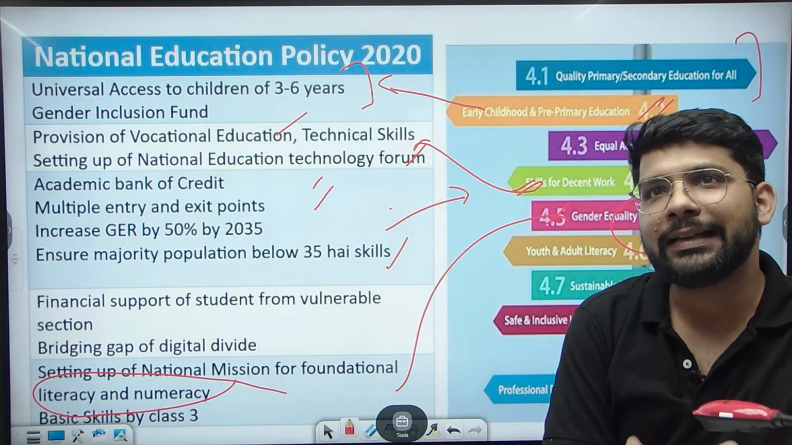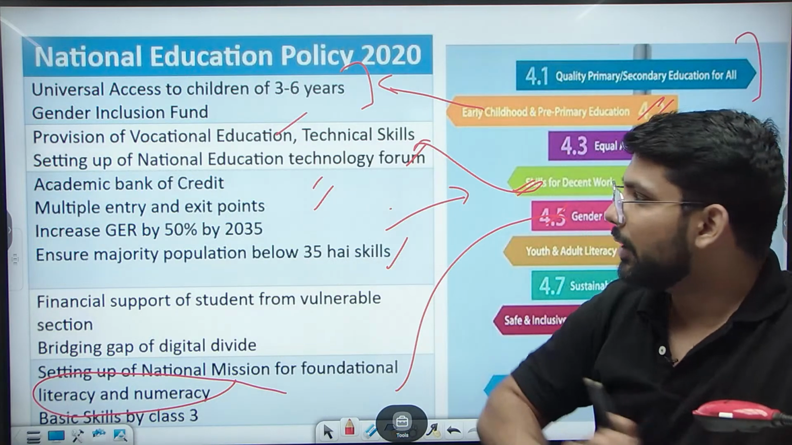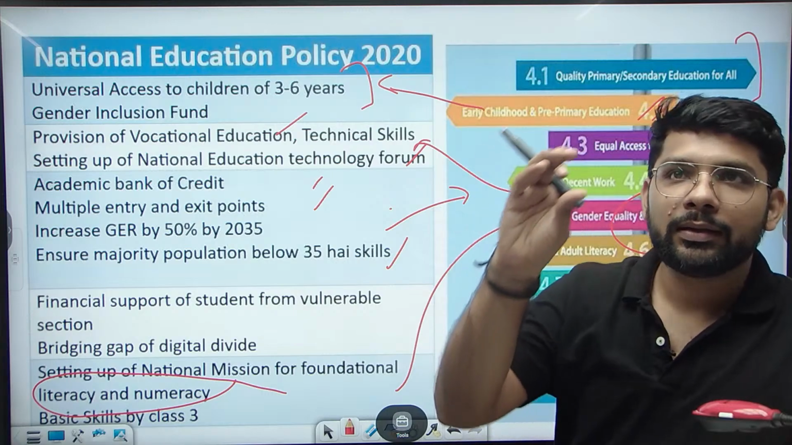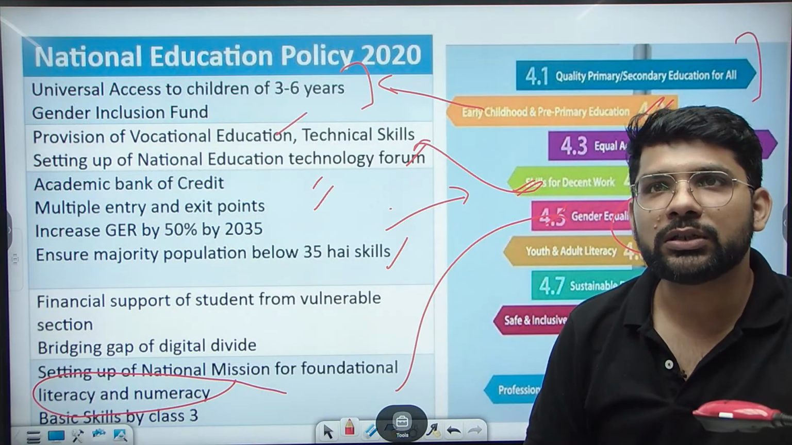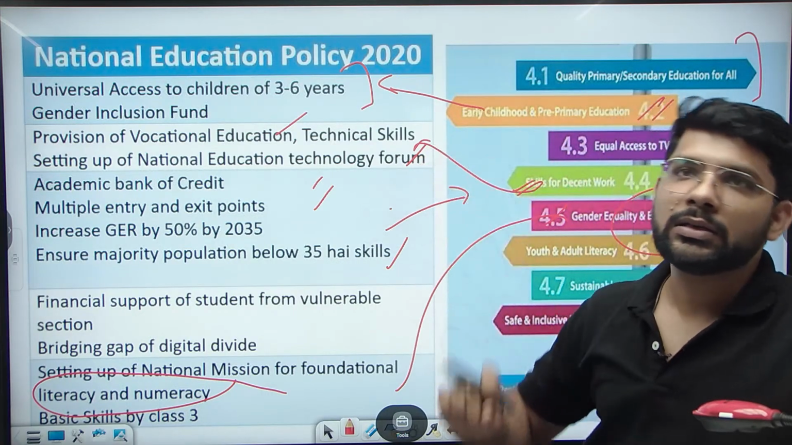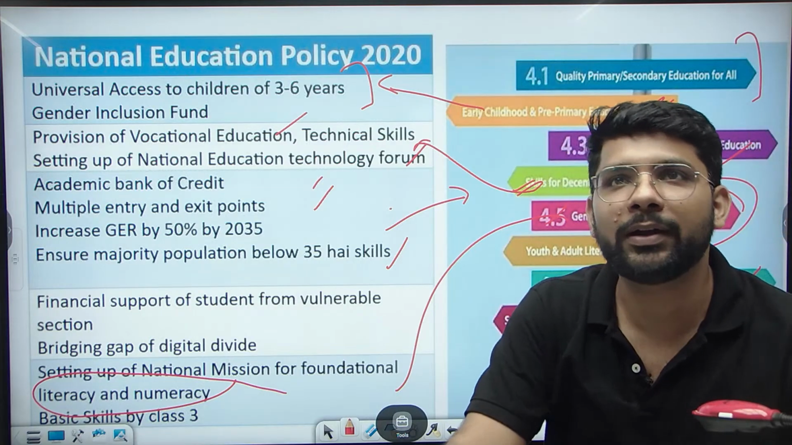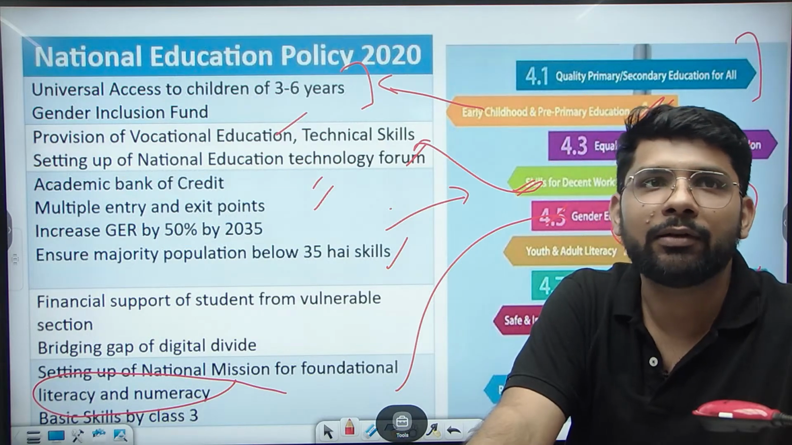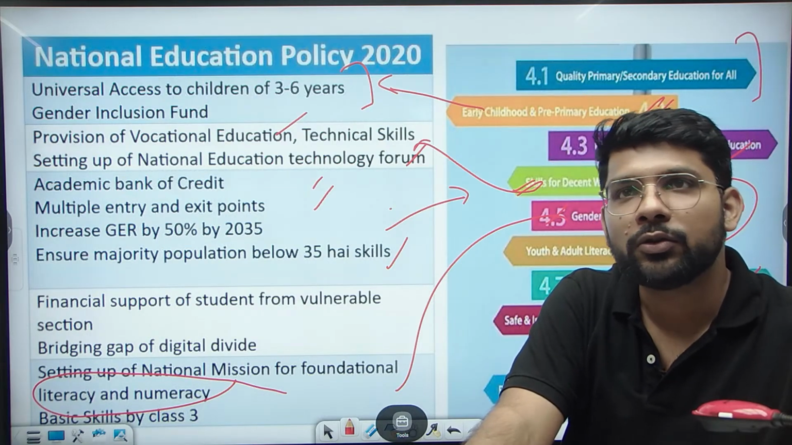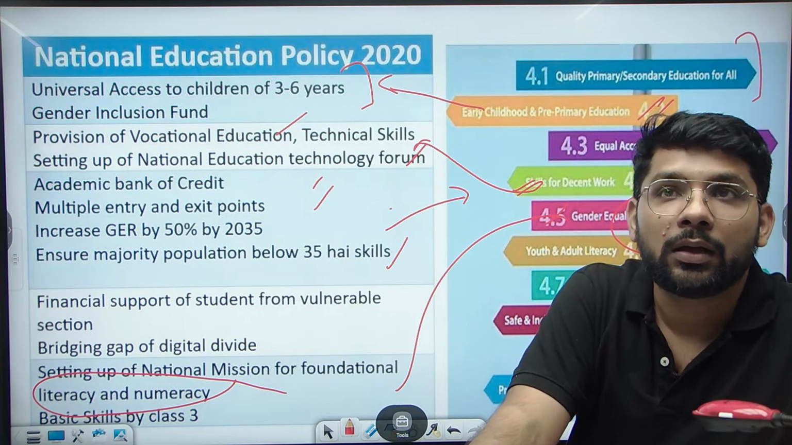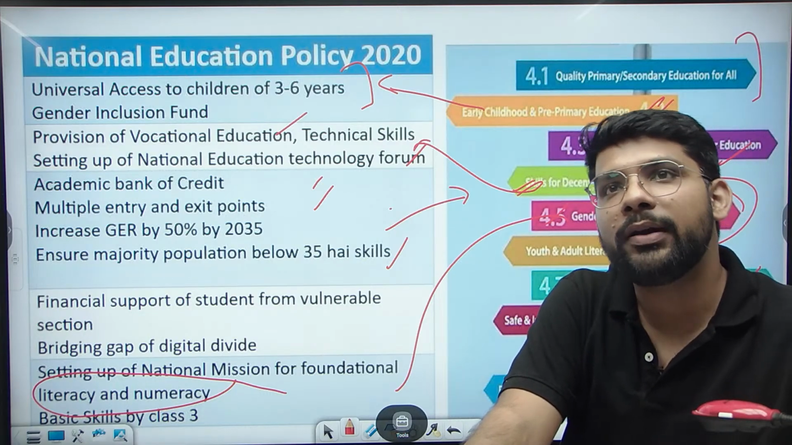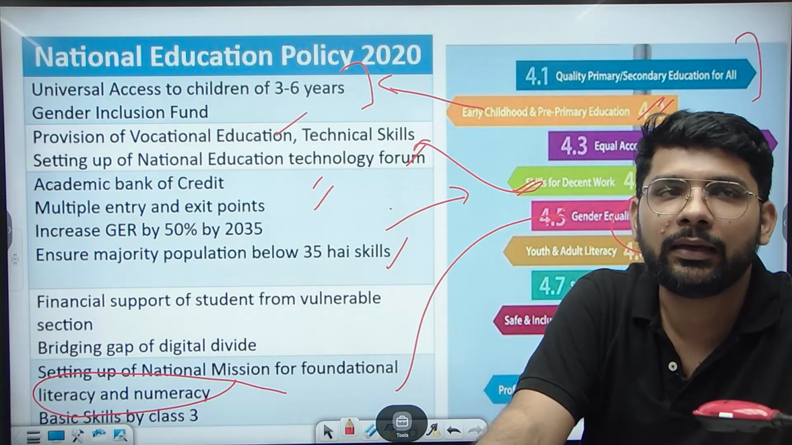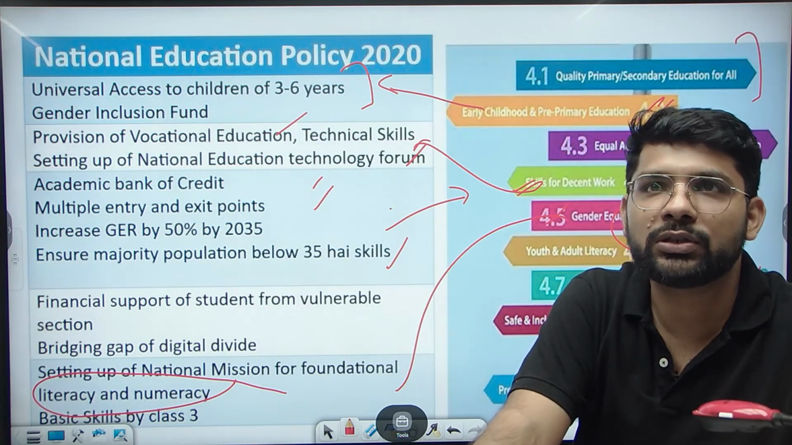Whenever you are writing your answer in the mains paper, you can write in this tabular form or you can write in subheading form, mentioning one part of the education policy and the second part of the Sustainable Development Goals. These points 4.1, 4.2 come under Sustainable Development Goal 4. So this is the first part of the answer. Now, how is the new education policy restructuring the education system?